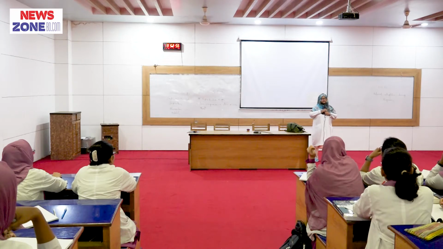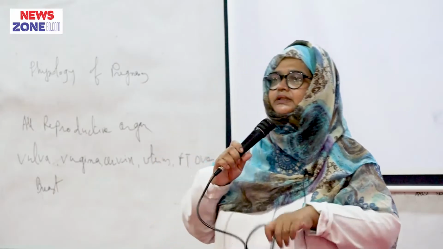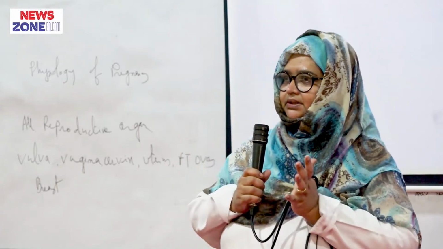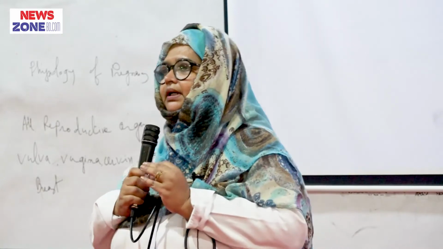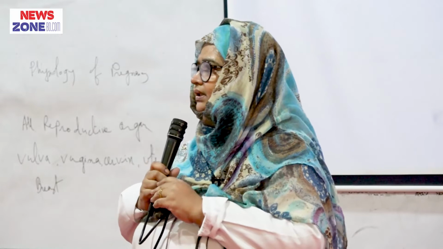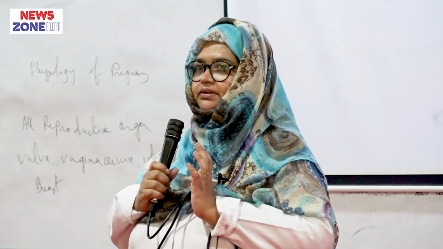Okay. Now, anatomical changes during pregnancy. In the reproductive organs, the normal anatomy of the vulva, vagina, cervix, uterus, fallopian tube, ovary, peritoneum, and the breast all change markedly.